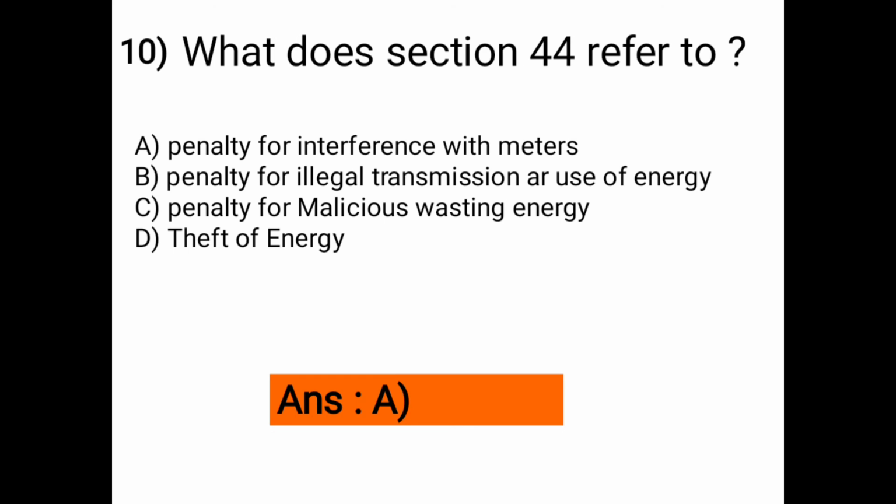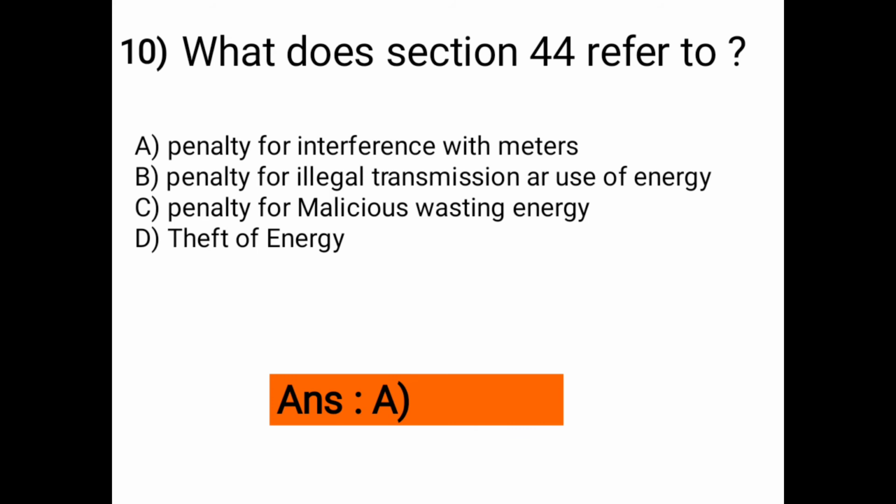Options are: A is penalty for interference with meters. B is penalty for illegal transmission or use of energy. C is penalty for malicious wasting energy. And D is theft of energy. So the correct answer is option A, penalty for interference with meters.